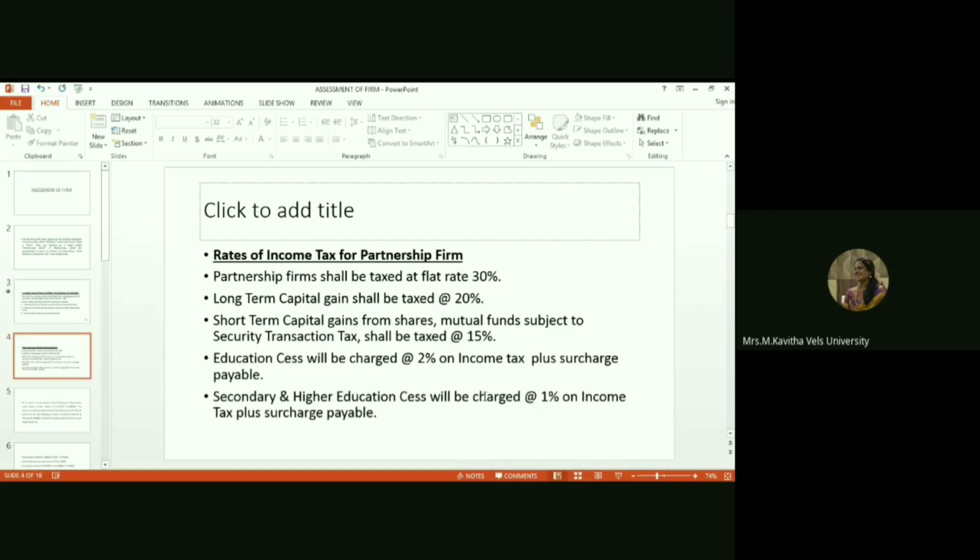And rates of income tax for partnership firm. For a partnership firm, tax at a flat rate of 30 percent. Long-term capital gain, you already know about this, that is 20 percent. Short-term capital gain, 15 percent. Education cess and secondary and higher education cess, totally 3 percent. So for a partnership firm, the flat rate tax is 30 percent.